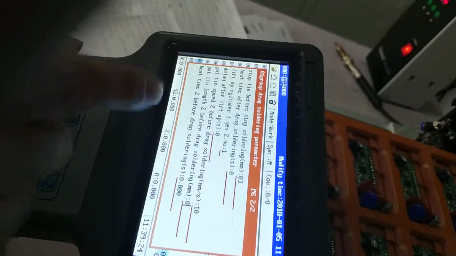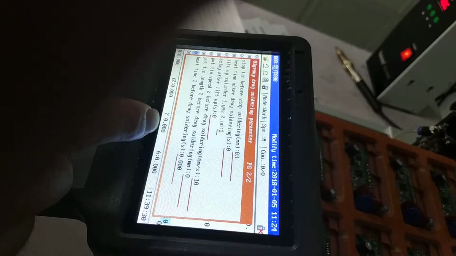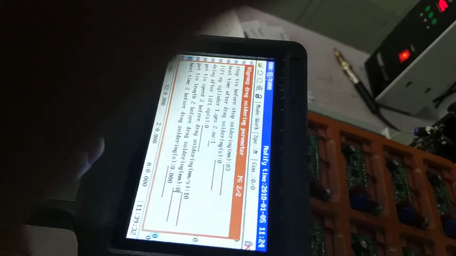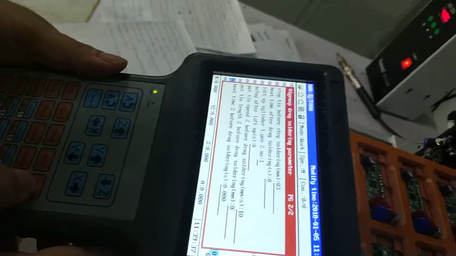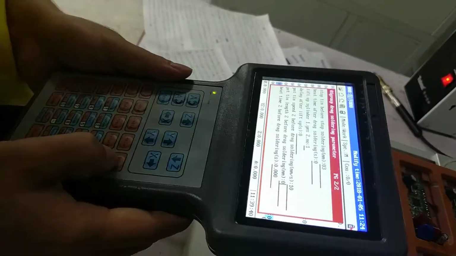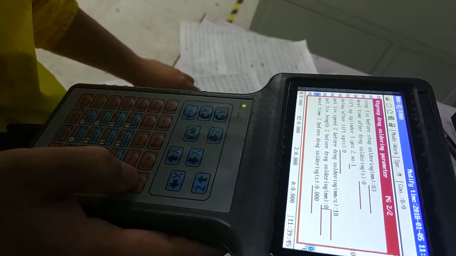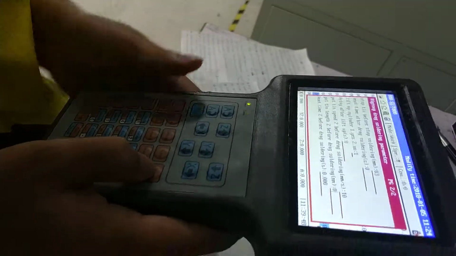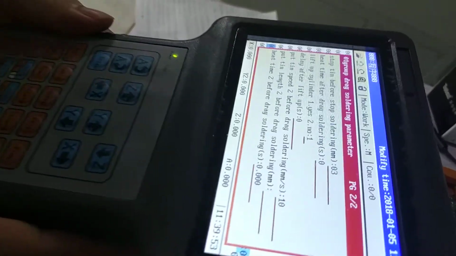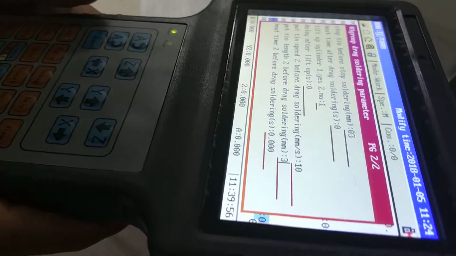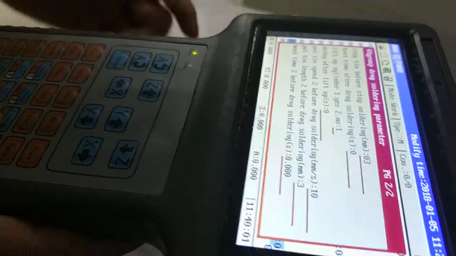Putting length 2 before direct soldering. You can adjust from 3 to 8 to select a suitable parameter. Head time 2 before direct soldering. You can choose 1.3 to 1.5.